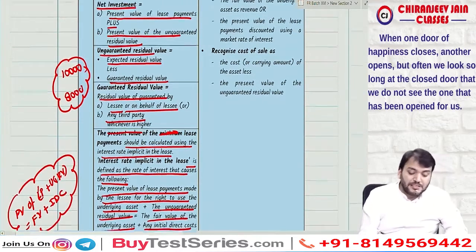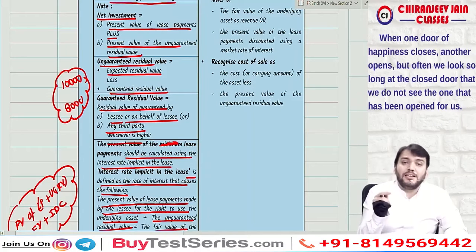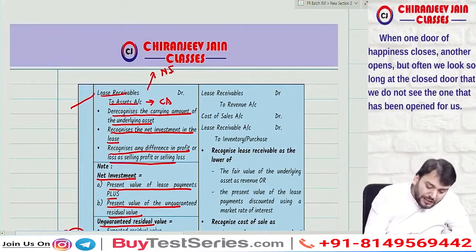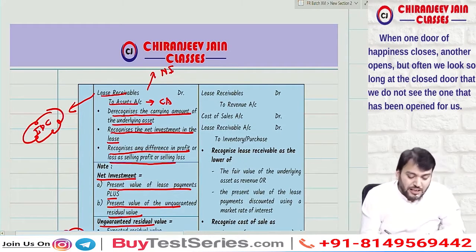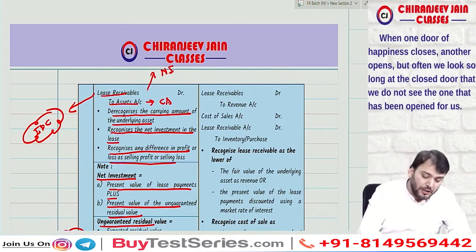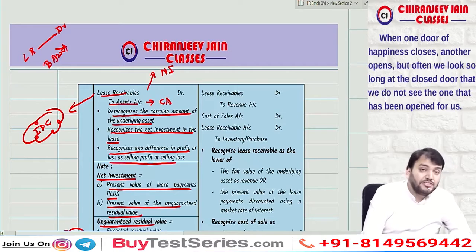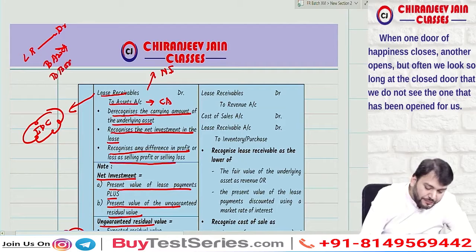cost. Correct? Can I say, when we are using interest rate implicit in the lease, automatically we have done the accounting treatment of initial direct cost, and this lease receivable will be inclusive of initial direct cost. Are you getting what I am saying? What journal entry are we doing? If there is an initial direct cost, then journal entry will be: Lease receivable account debit to asset, and can I say the initial direct cost has been paid? So we'll say to bank, and this will be the net investment.